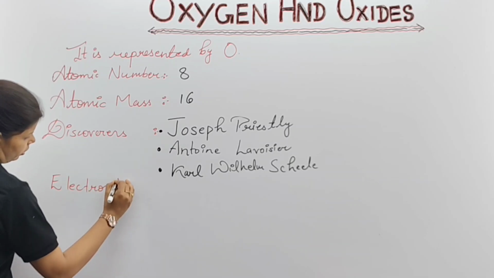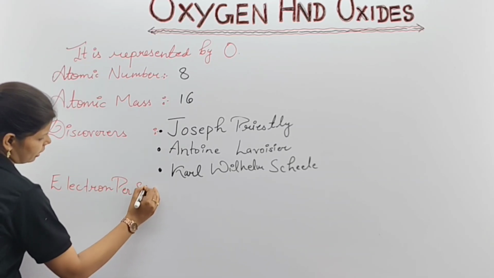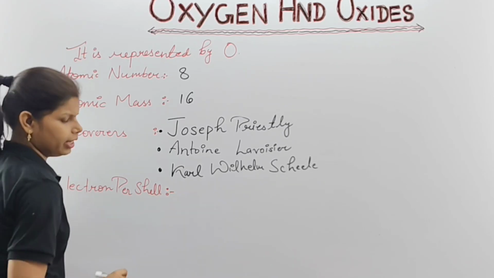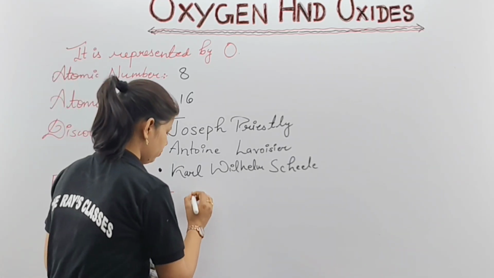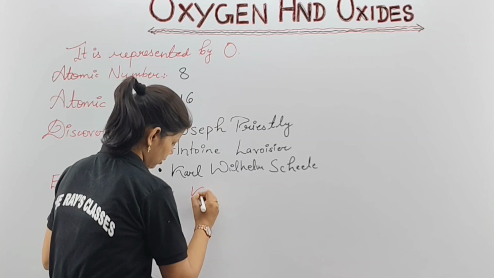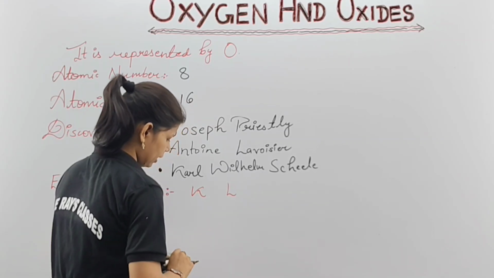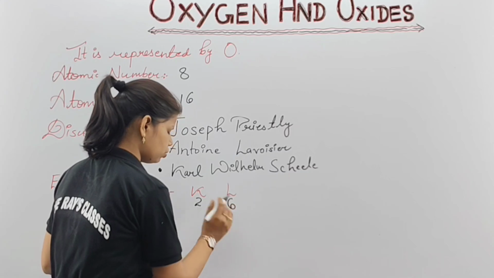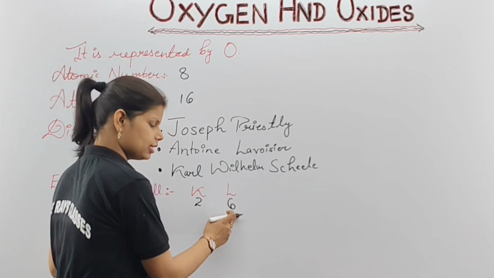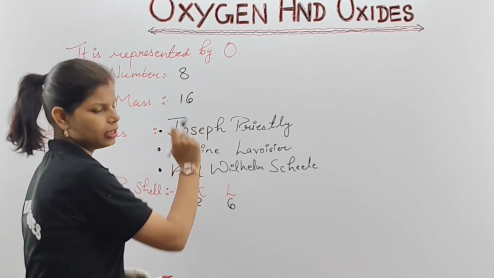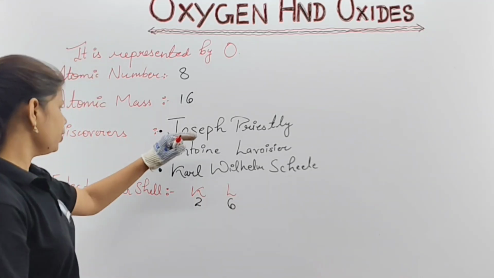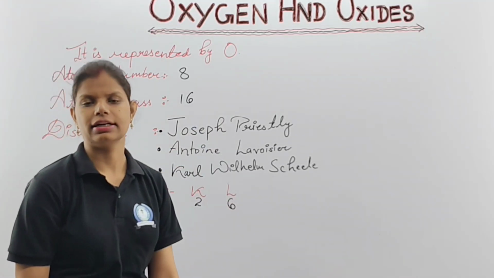Electrons. So it has two shells, that will be your K shell and L shell. What are they? Electrons per shell: two shells are there, K shell and L shell. K shell comprises 2 in the first orbit, complete, and the other is L shell comprising 6. 2 and 6, we are having total as 8. Clear?